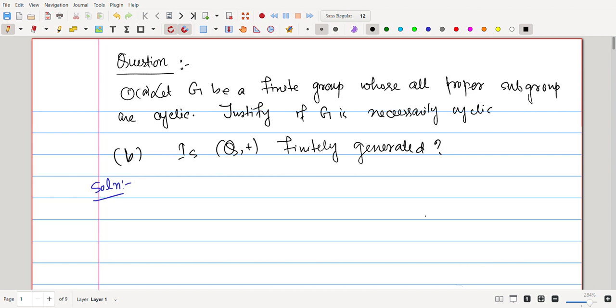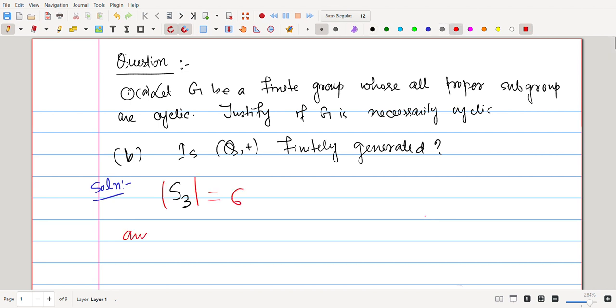It's the algebra section. The first question says: let G be a finite group whose all proper subgroups are cyclic. Justify if G is cyclic. One of the obvious examples, the first non-abelian group, is S3. The order of S3 is 6.